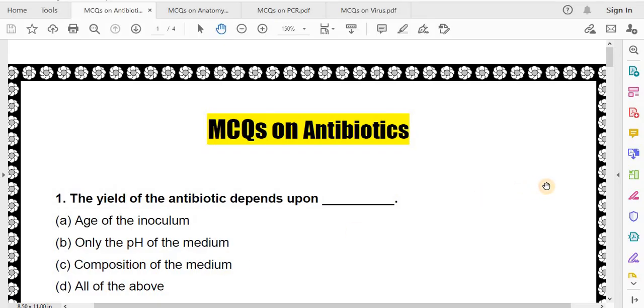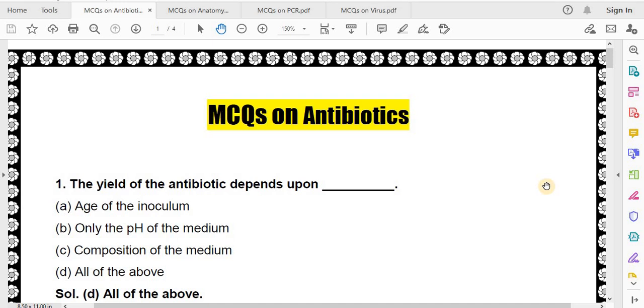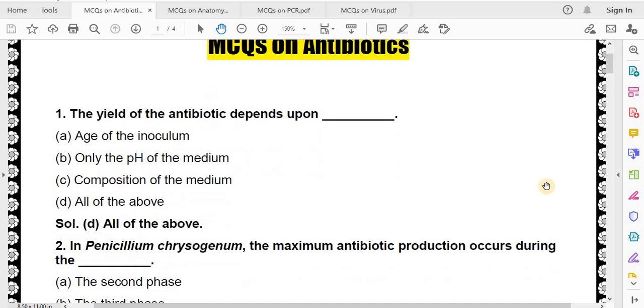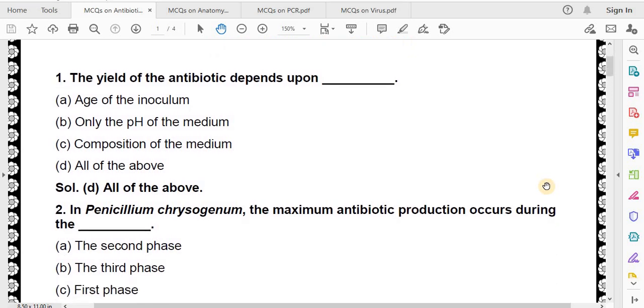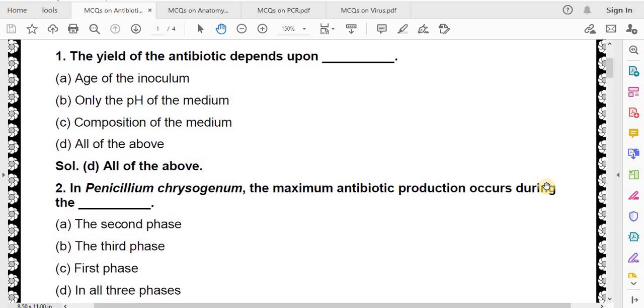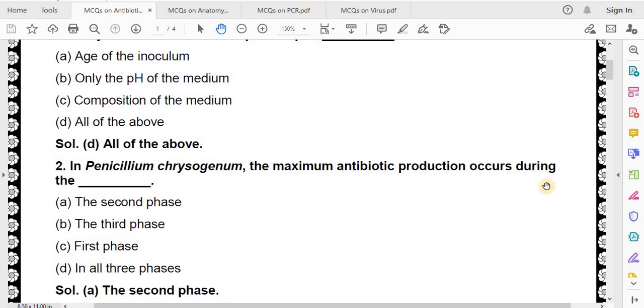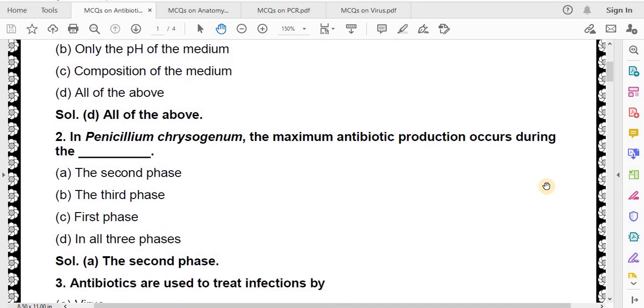Antibiotics. The yield of the antibiotic depends upon age of the inoculum, only the pH of the medium, composition of the medium, all of the above. Correct answer is all of the above. In Penicillium chrysogenum, the maximum antibiotic production occurs during the second phase, the third phase, first phase, in all three phases. Correct answer is the second phase.